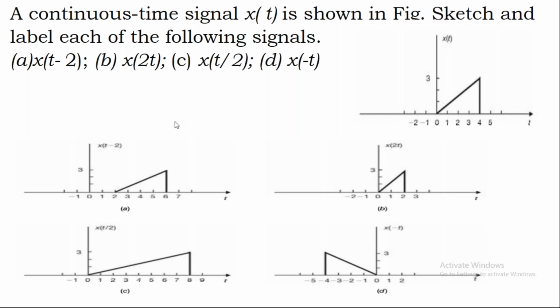Now observe this diagram carefully, x of t. Assume that at the bottom of this triangular pulse we have wheels. Suppose you push it in this direction, then what will happen? Now here it starts at 0 and ends at 4.